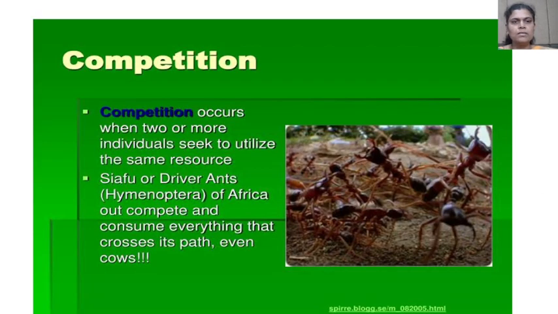Next, we will see the concept of competition. Competition occurs when two or more individuals seek to utilize the same resources. Here, look at the picture. There are ants, which belong to the order Hymenoptera, and such plants which are also found in Africa. These ants are also known as siafu or driver ants. The ants consume everything that crosses their path, even cows.